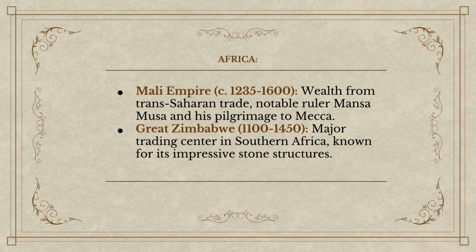Africa featured the Mali Empire, renowned for its wealth from trans-Saharan trade and rulers like Mansa Musa, who made a famous pilgrimage to Mecca. In southern Africa, Great Zimbabwe was a major trading center known for its impressive stone architecture.